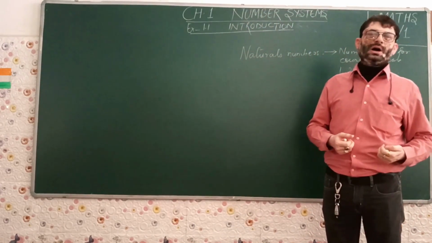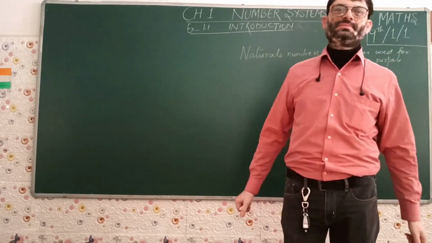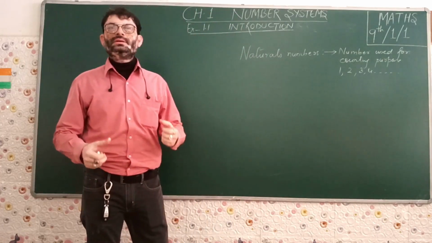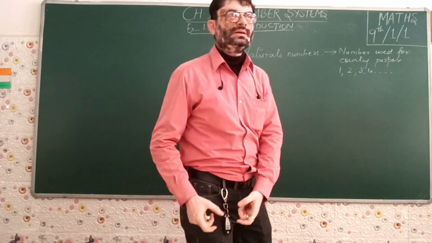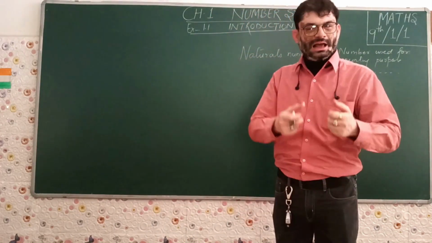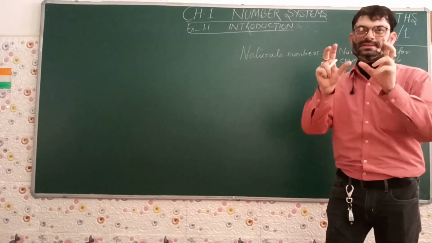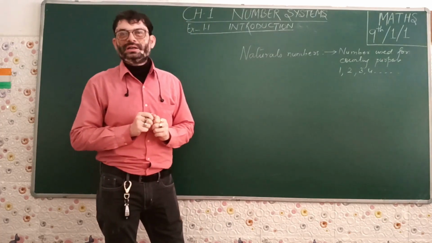So when they used to ask me how many chocolates do you have, I said, no chocolates. No chocolates means that the term zero was introduced to me at that time. Zero. There were no chocolates. No chocolates means the digit zero, which was given by the great mathematician Aryabhatta.